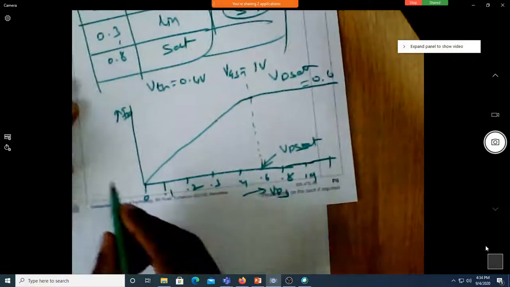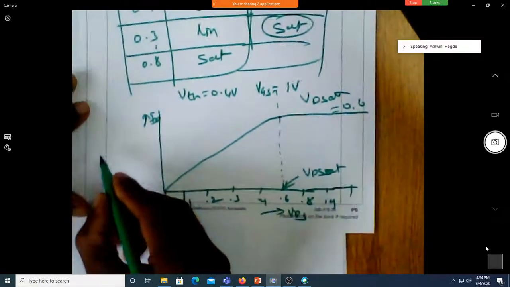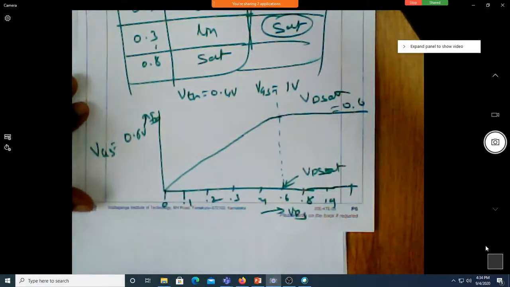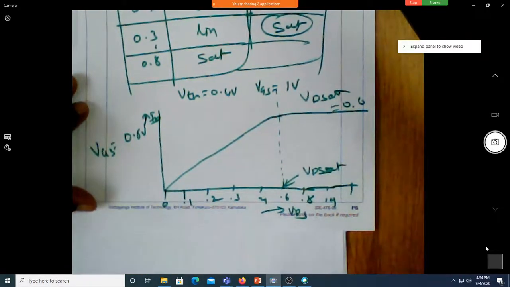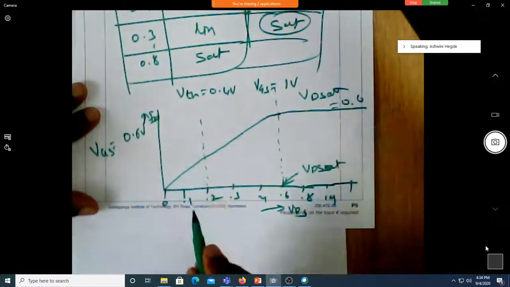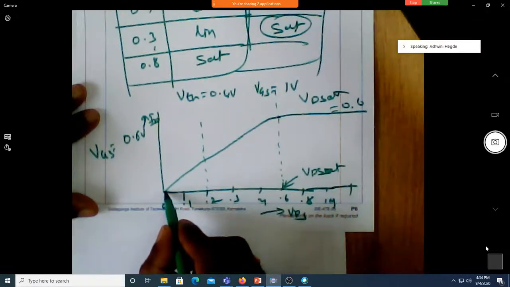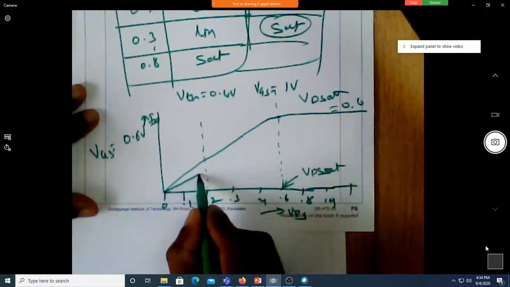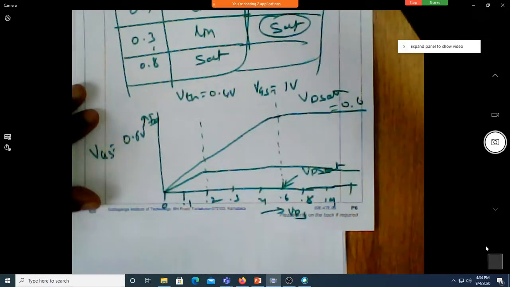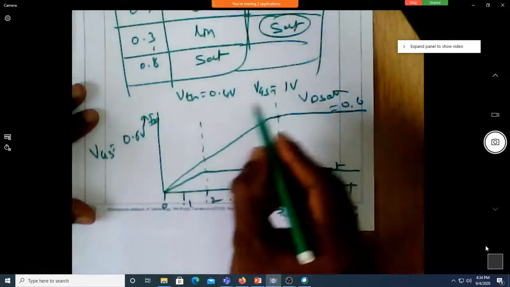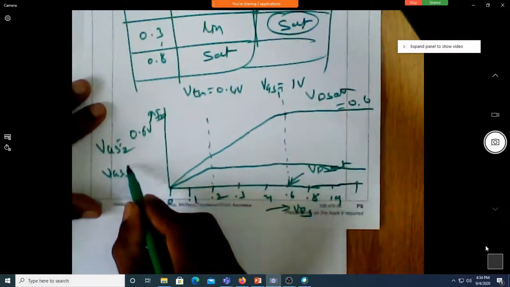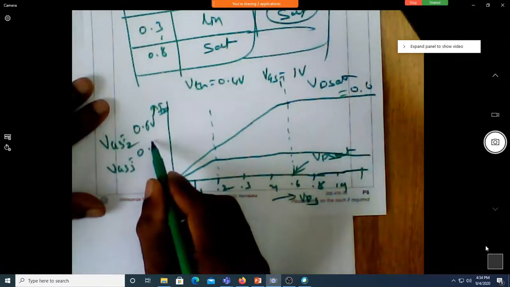Now assume that for the same transistor, I make VGS equal to 0.6 volts. Where is your VDS SAT now? 0.2. So you draw a line now. It will go till 0.2 linearly and then it becomes constant. Perfect. So this is VGS1, this is VGS2, VGS3. Now let us assume that it is 0.8.